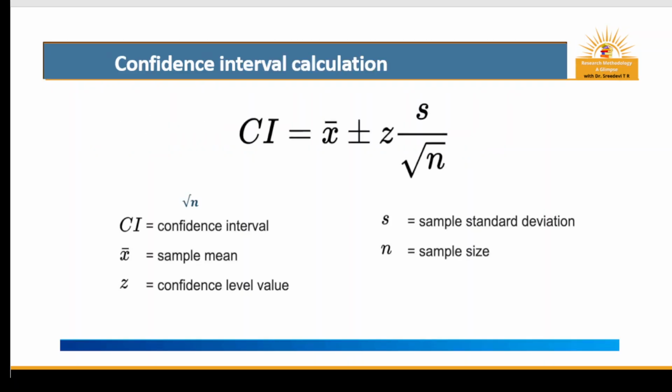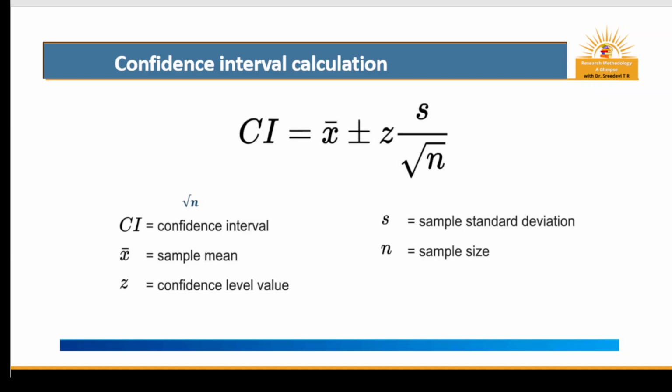The formula for confidence interval calculation is CI equals mean plus or minus Z into standard error. That is, standard deviation by root n is the standard error. CI is the confidence interval. X bar is the sample mean. Z is the confidence level value. S is the sample standard deviation. And n equals sample size.